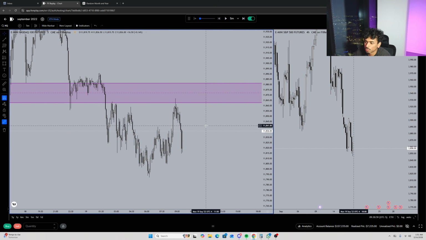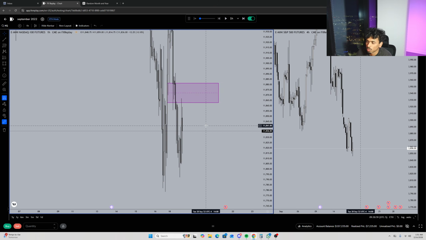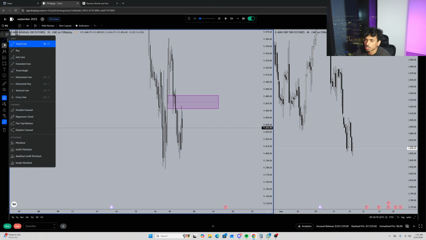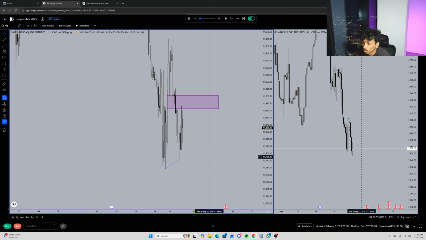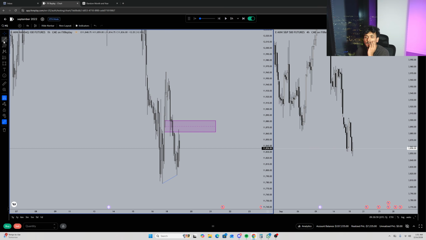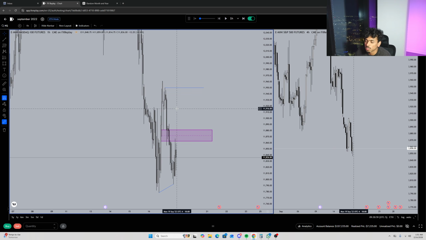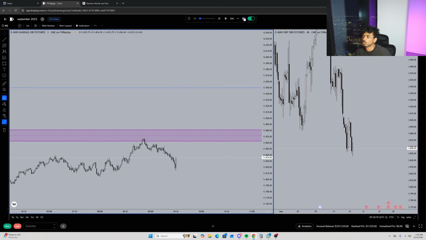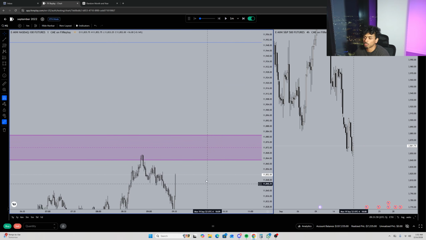Do want to see if we have some sort of pre-market structure. No, not really, but we do have this potential SMT, so I'm gonna just mark it out just so I am aware. And in terms of what I can be targeting higher, I'm gonna go with this area right here, this little swing high right here. We do have this hourly that can potentially stop us, but this is kind of tricky.